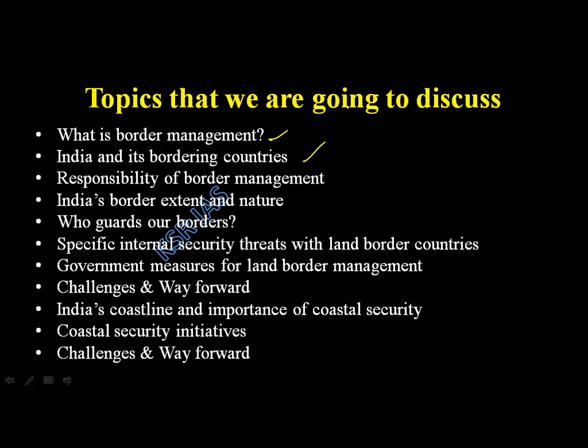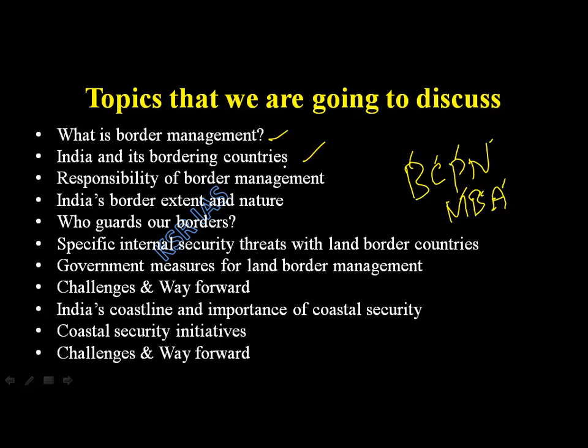How many countries? What is that mnemonic I have said? BC, PN, MBA. Tell the countries' names. This is in decreasing order. Afghanistan shares shortest boundary with India. Bangladesh shares longest boundary with India.